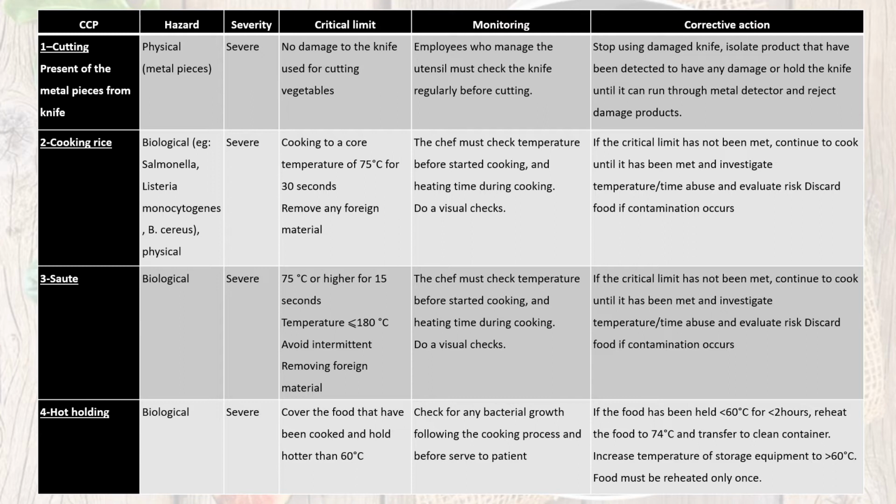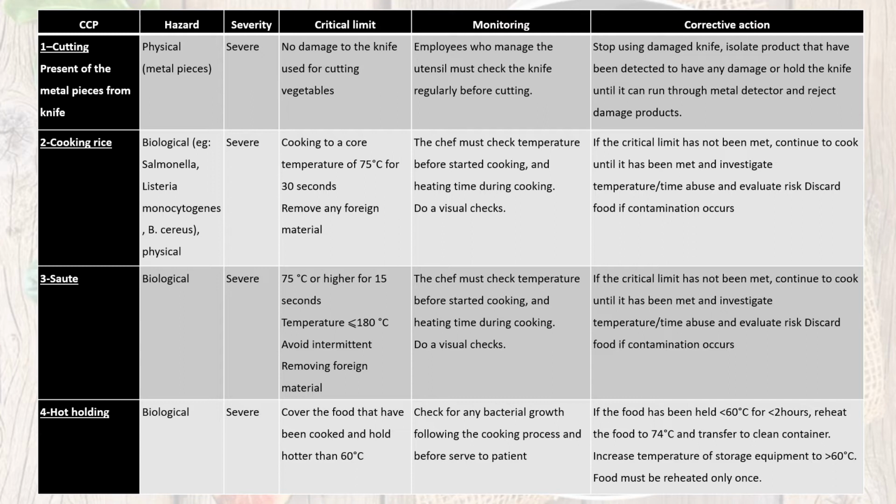And for saute, the hazard is biological hazard, the severity is severe, and for the critical limit, we have 75 degrees C or higher for 15 seconds. The temperature must be less than 180 degrees C. Avoid intermittent cooking and remove any foreign material. For monitoring, the chef must check the temperature before starting cooking and the heating time during cooking, and do a visual check. For the corrective action, it's just the same as cooking the rice.